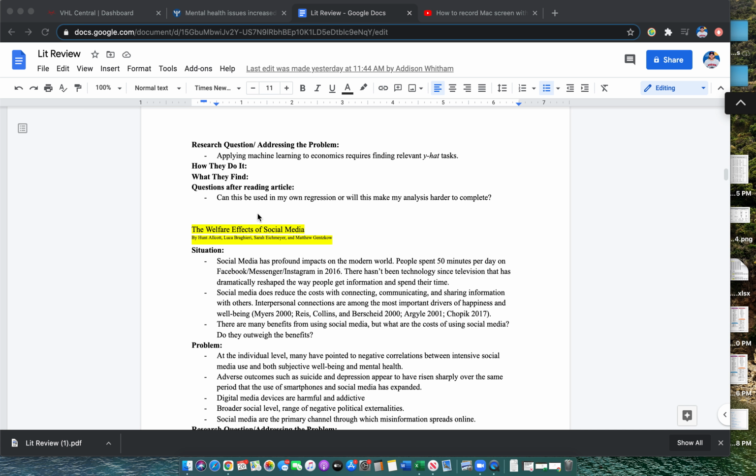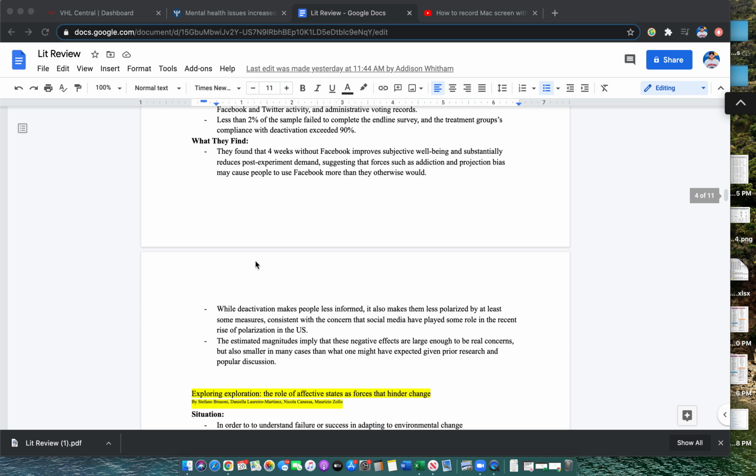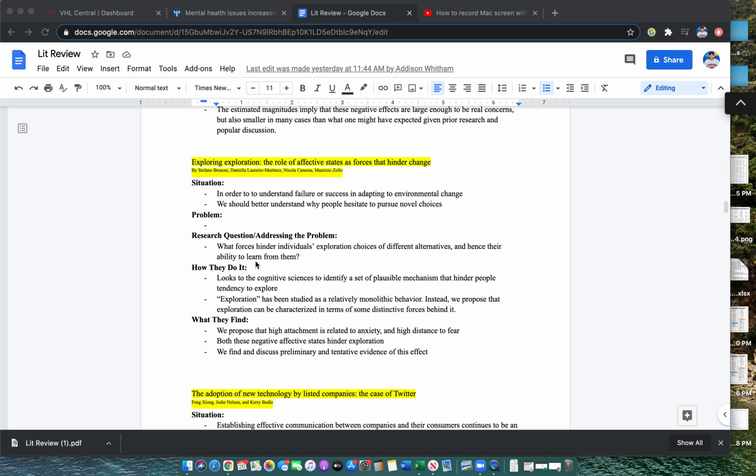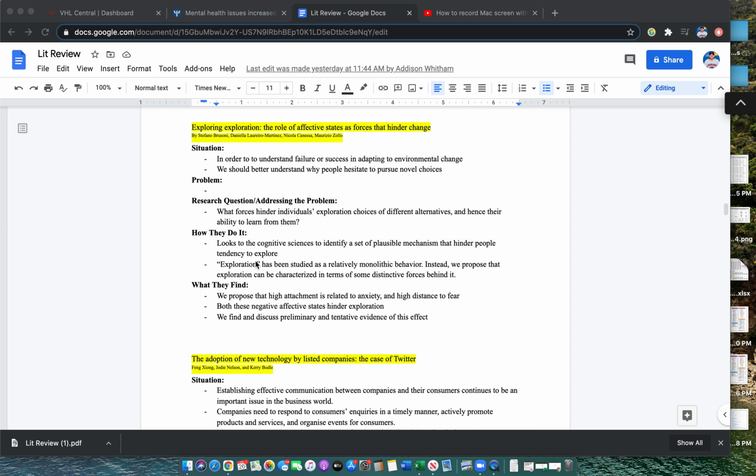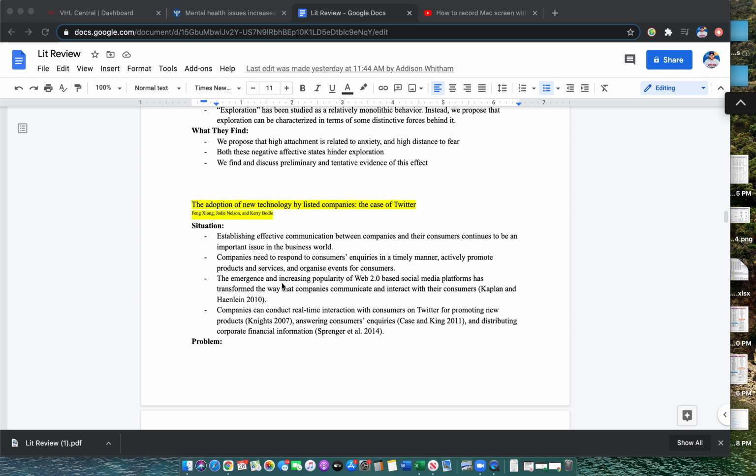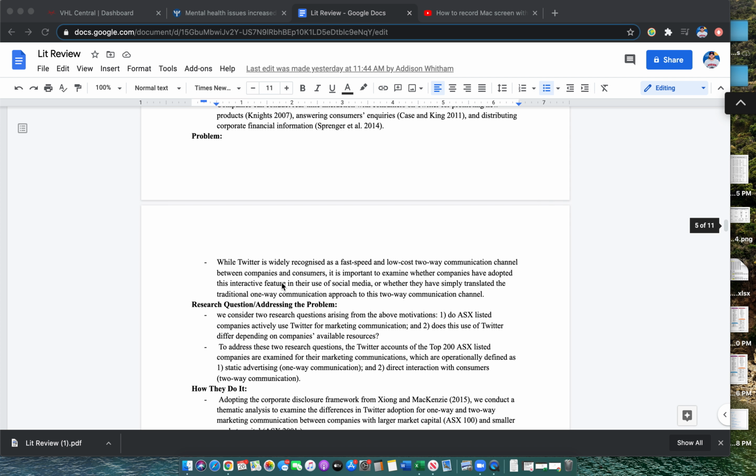Some of them I don't really finish. And for these other ones right here, I really need to put in the cited version, just the APA cited article. That way, when I'm typing out my actual paper, it'll be so much easier to create the reference sheet or the works cited sheet, because I'll already have it cited. So this is where I have most of the articles that I've read, and certain problems and things that I learned from these articles.